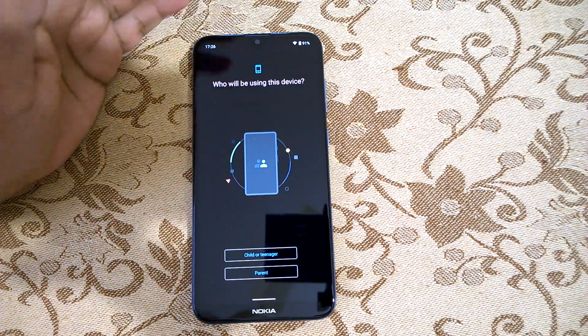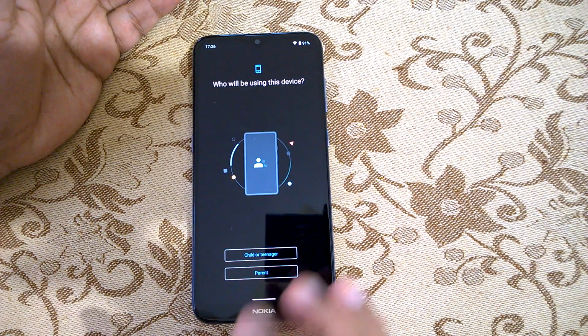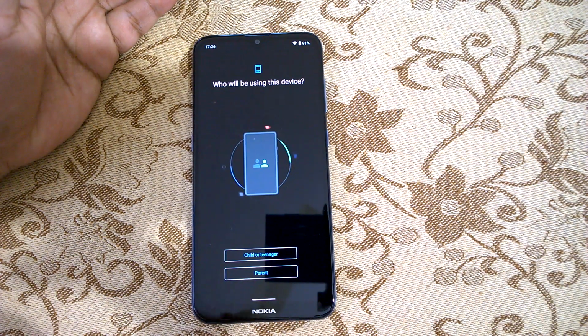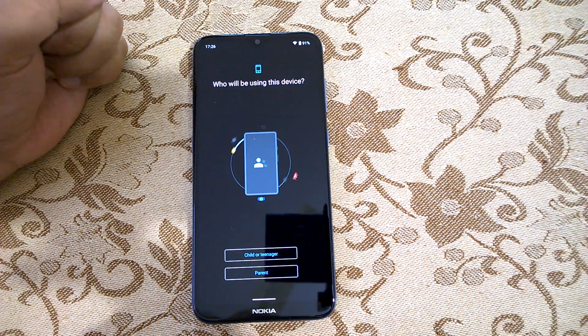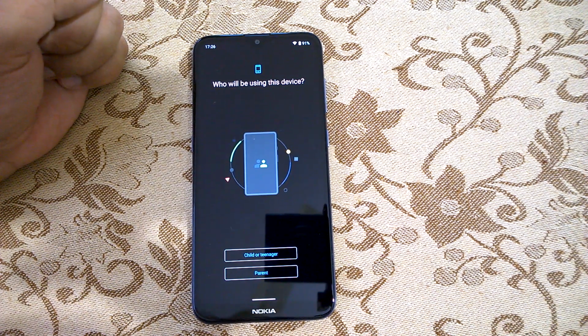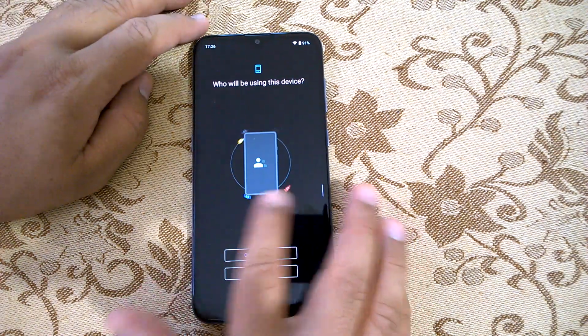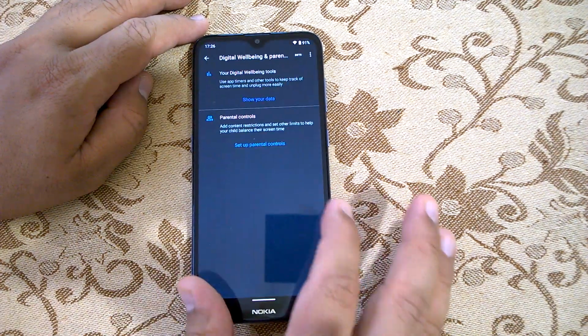So you can just mention who will use this device, a child or teenager. If that person uses it, it will ask you to install two applications, called Family Link, that allows them to use this device and you can control what they use. So that is the whole idea of this thing. So let us go back. Now this is parental control.